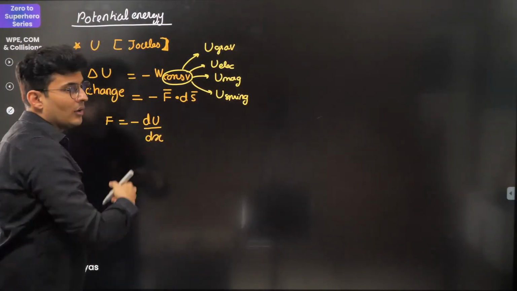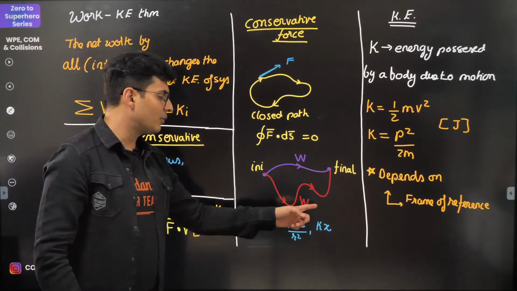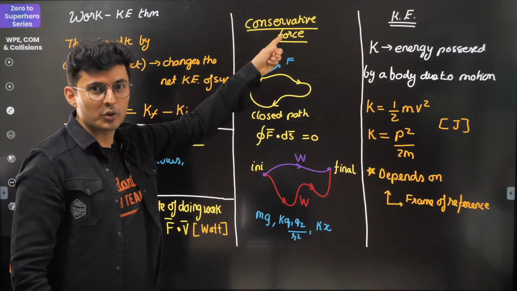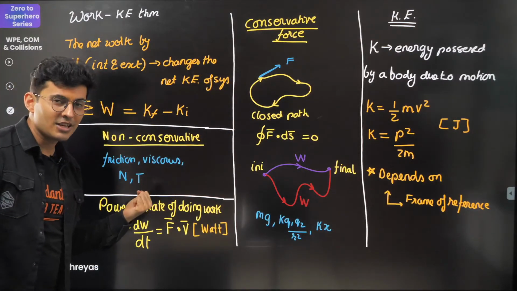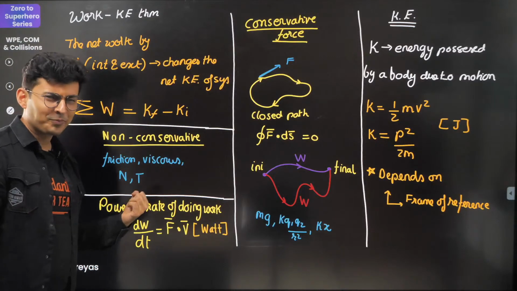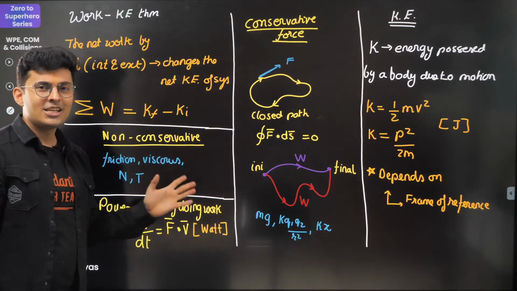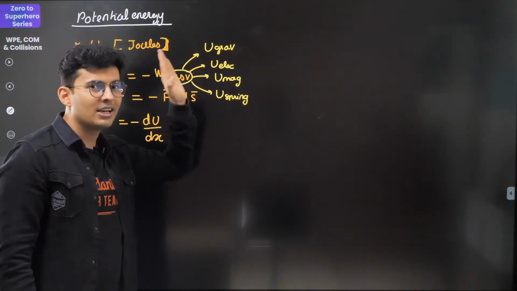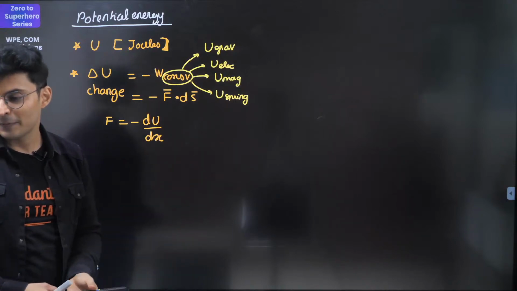What is common in all these things is that if you go back to the previous slide, mg, spring force, electrostatic and magnetic force, these are all conservative forces. You will never hear the word frictional potential energy, normal potential energy, tension potential energy, viscous potential energy, never with non-conservative forces. It's always associated with conservative forces. Keep this in mind. I hope this is clear.